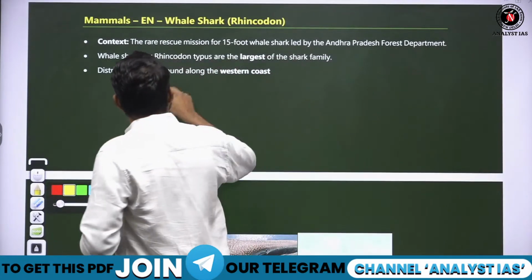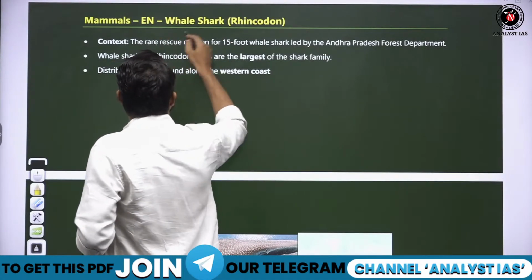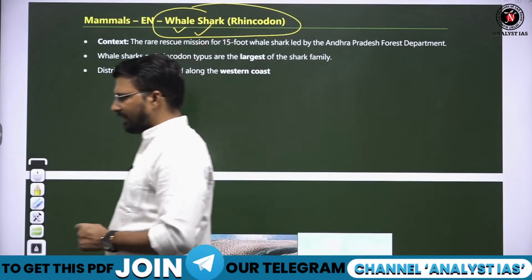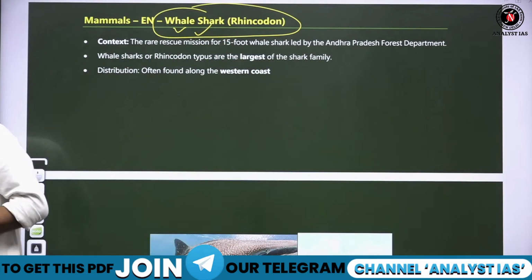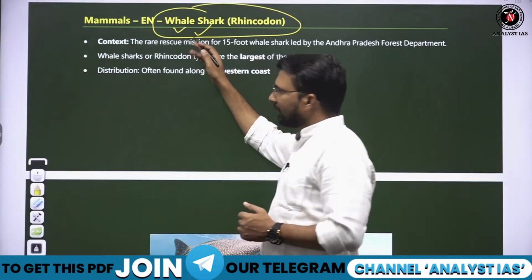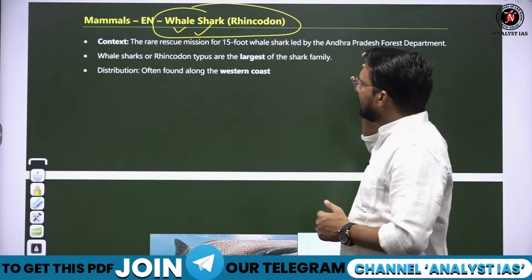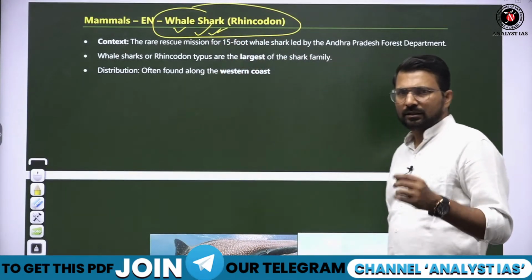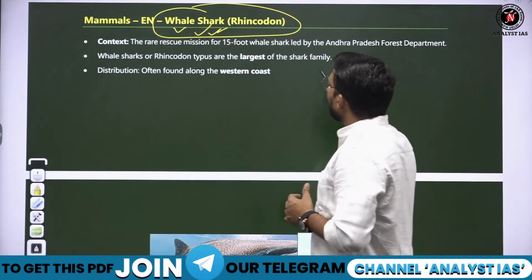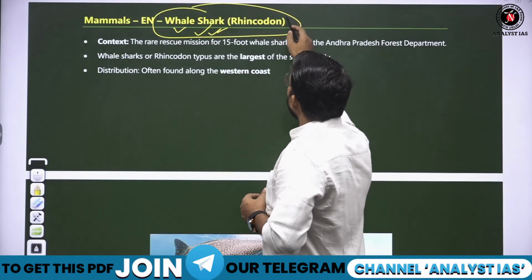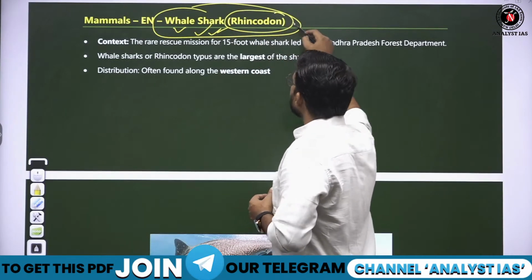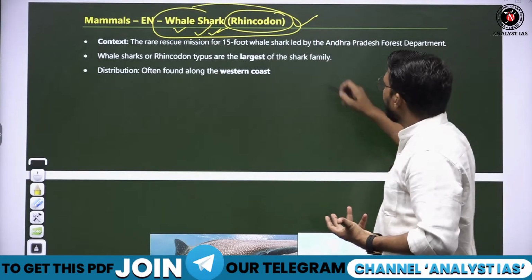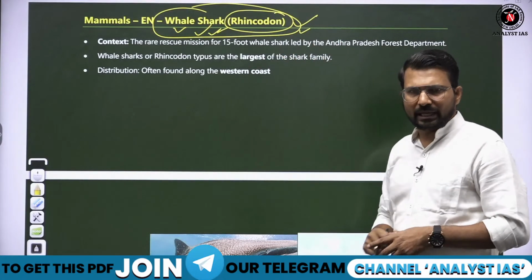We know that whale is a mammal, shark is a fish. So why are both together? Why is this name given? Whale is different, shark is different, but this is basically a shark, a rare shark species. Its name is Rhincodon, and informally it is called whale shark.